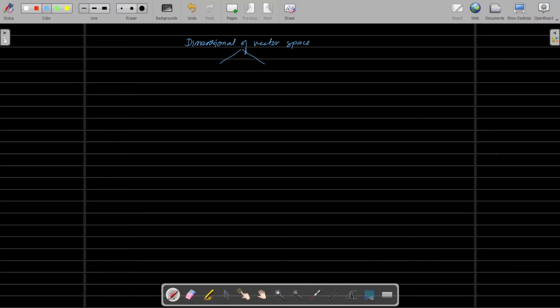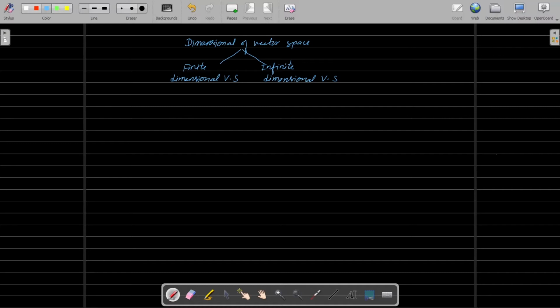First part is finite dimensional vector space, and second one is infinite dimensional vector space. We first learn what is the finite dimensional space and then infinite dimensional space.